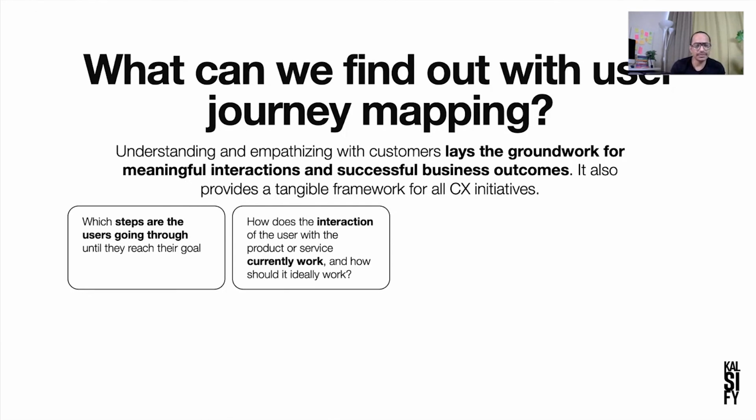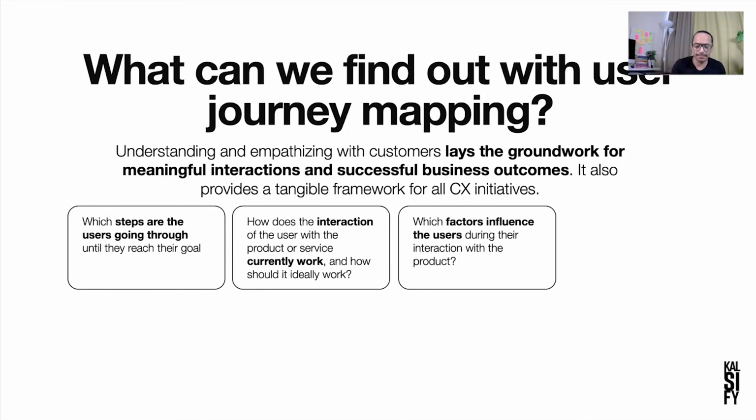How does the interaction of the user with the product or this service currently work, and how should it ideally work? So here you can create two kinds of customer journey, how it is now and what should be the ideal one. You can create and compare. What factors influence the users during their interaction with the product? So what are the different factors that influence? So you can understand by checking all the emotional highs and lows.